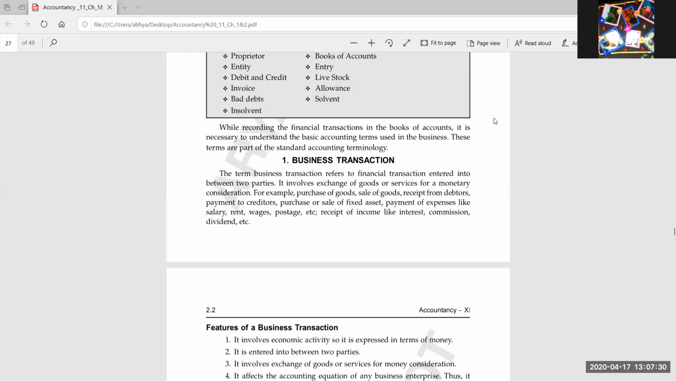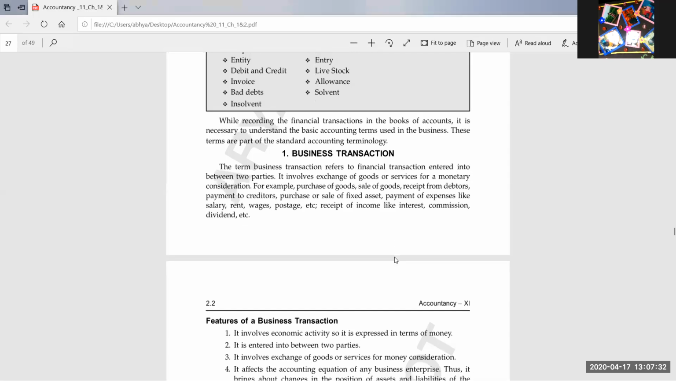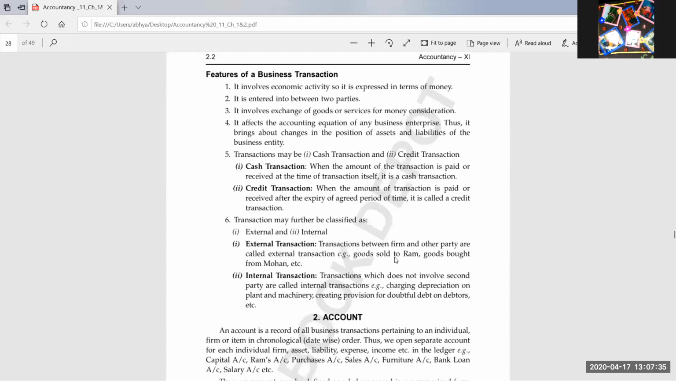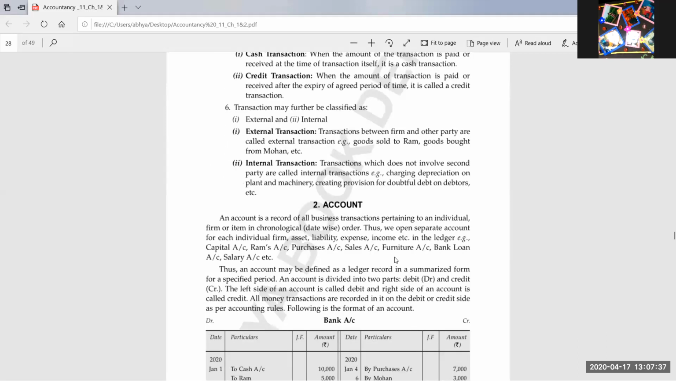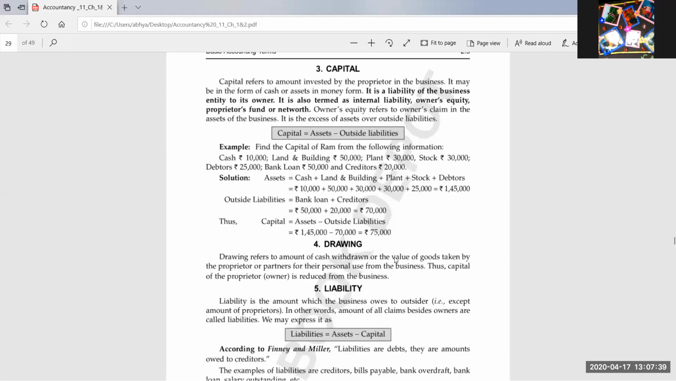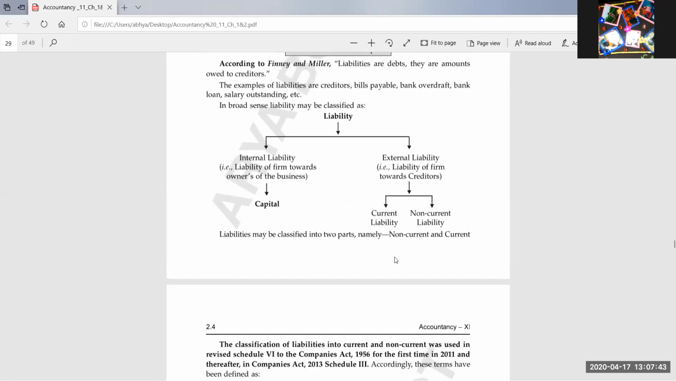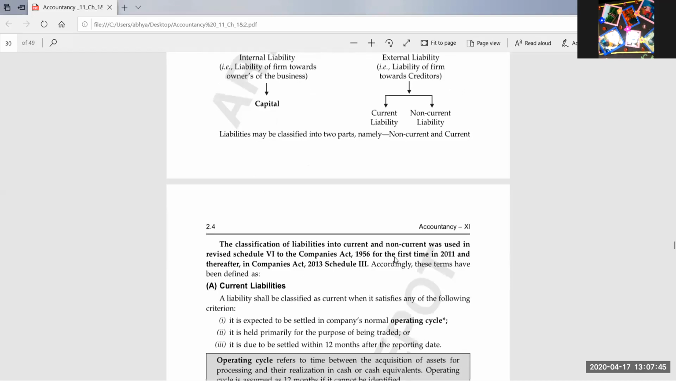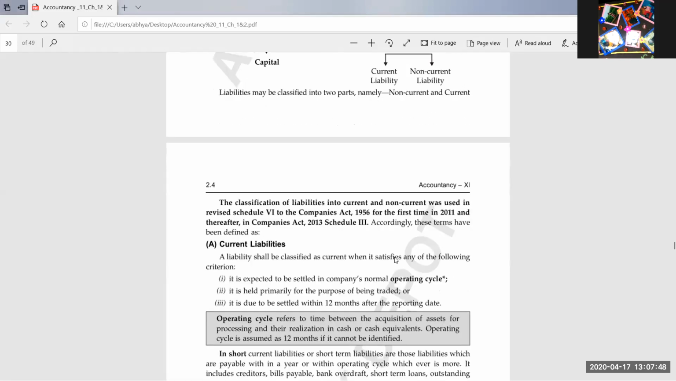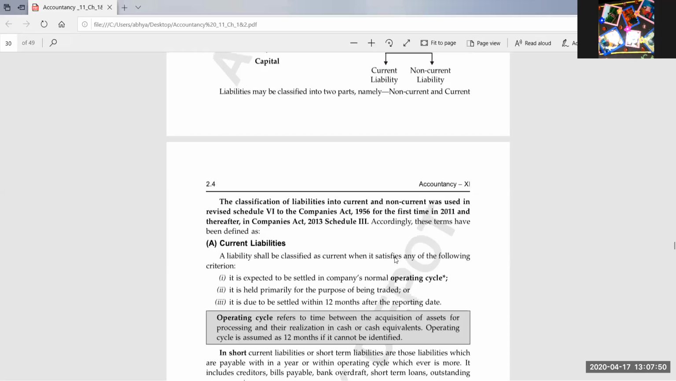Then drawings: the amount which the businessman has withdrawn from the business for his personal use. Any goods or any amount which he has withdrawn is known as drawings. Liability is the amount which we need to pay to outsiders. It is of two types, internal and external. External liability we will be talking about, because internal liability, the business is liable to pay only at the end, when the business is wound up. Only at that time the business has to pay to the businessman.